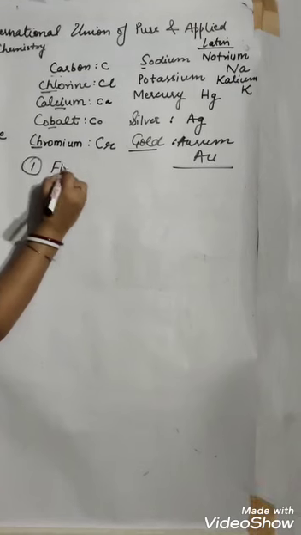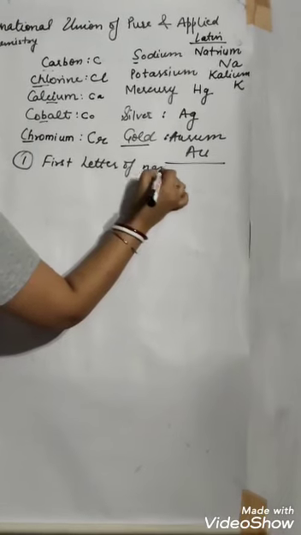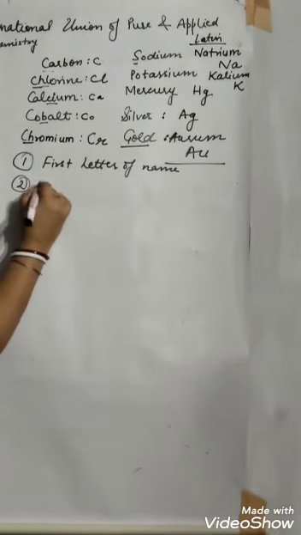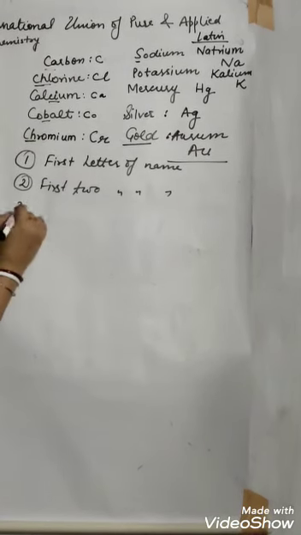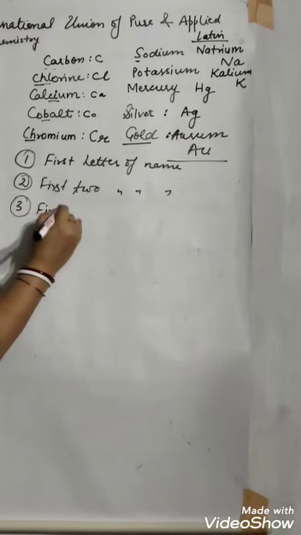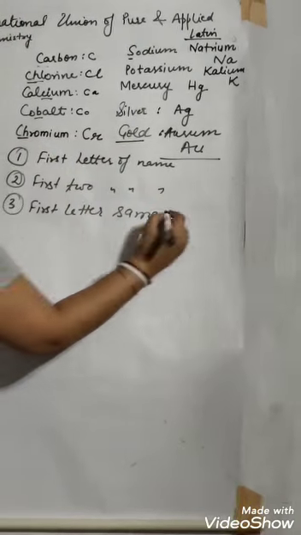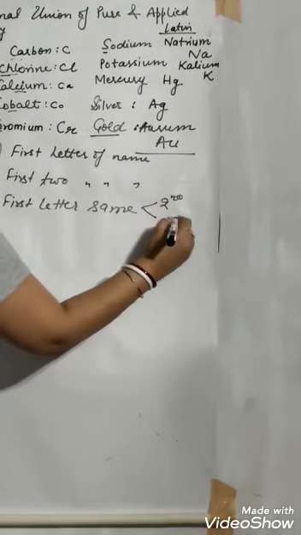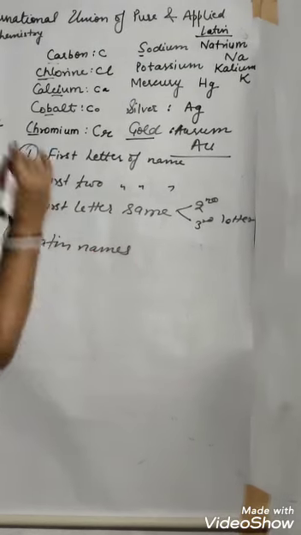So they have decided the first criterion: the first letter of the name of the element, or the first two letters of the name of the element, or if the first letter is the same, then they will consider the second or third letter. And the fourth criterion they have taken, for some elements they have used their Latin names. That is all for the symbols.